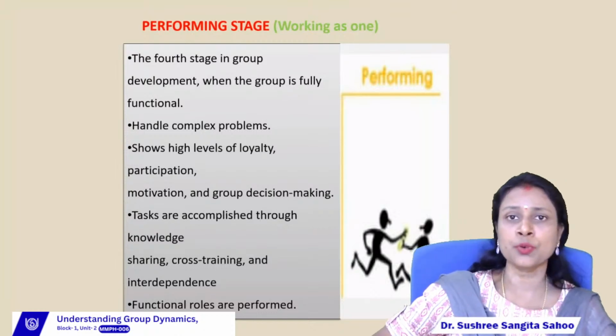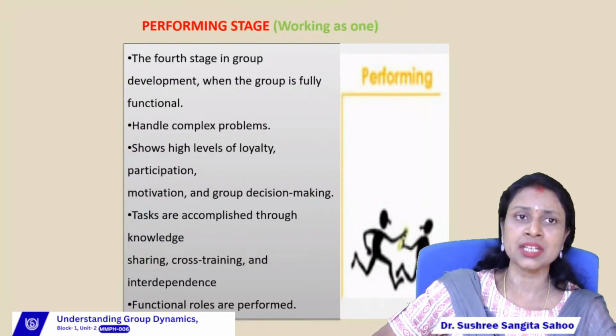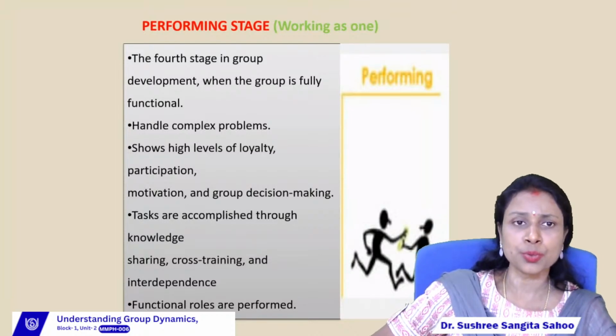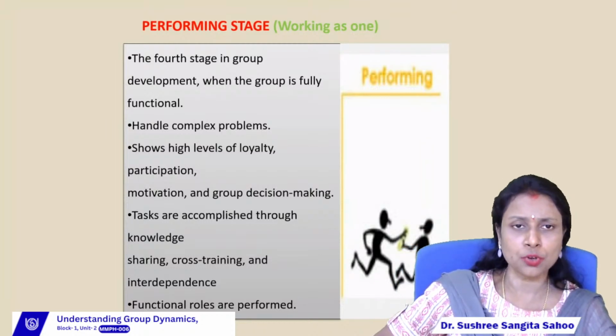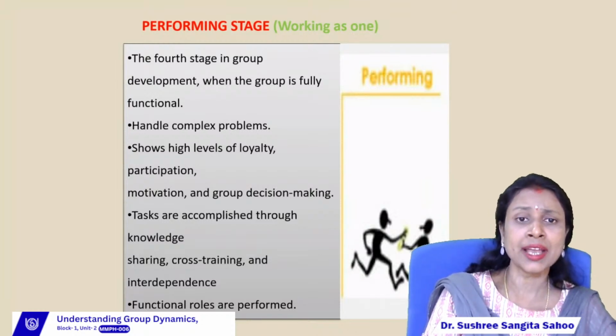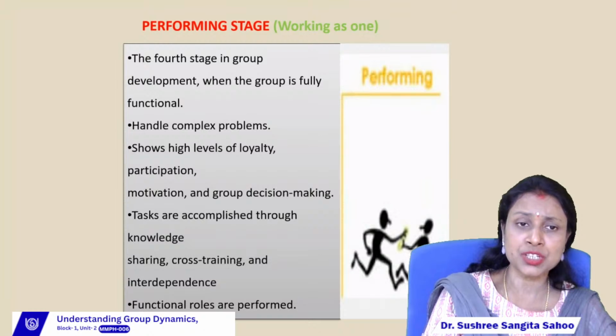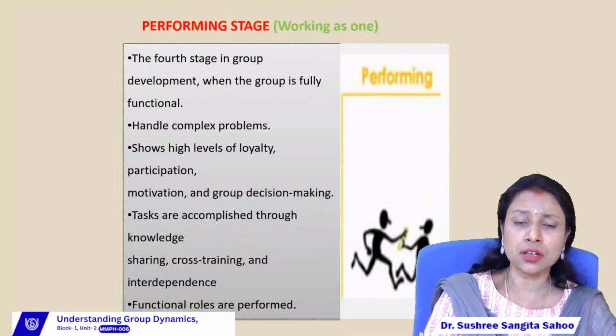Then performing. So performing means working as one. All the members will work as a team, right? So this is the fourth stage of group development. So here the group members handle the complex problems which arise inside the group. Then it shows a high level of loyalty, participation, motivation and group decision making, because performance is the combination of the efforts of all the group members.